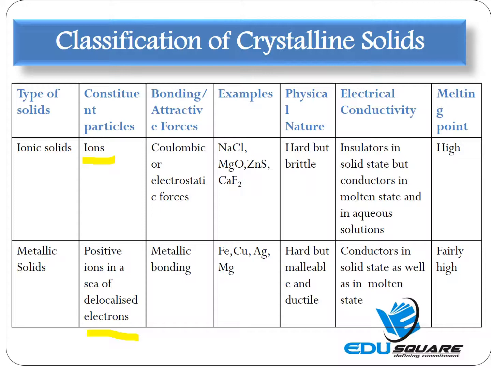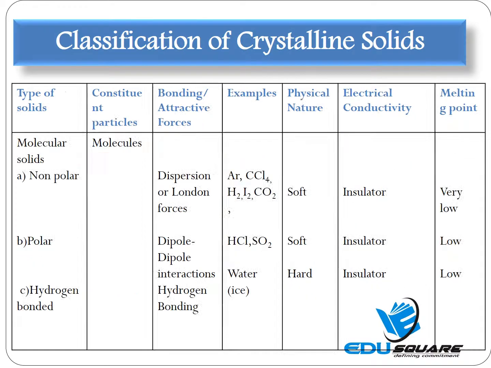The simultaneous attraction between these valence electrons and the kernels belonging to a large number of atoms placed side by side in space results in the formation of metallic bonds. Examples are iron, copper, magnesium. They are hard but malleable and ductile, and their melting point is fairly high.